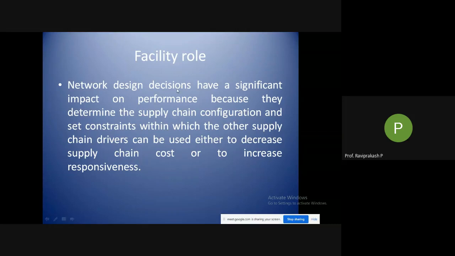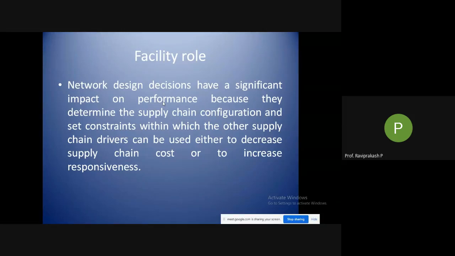Okay, so network design decisions have a significant impact on performance because they determine the supply chain configuration. So what kind of configuration you need to have in your supply chain, based on the role of the facility that you are assigning. Okay, this is very important for that. So you need to check what kind of configuration you need for a particular role of a facility, and set constraints within which the other supply chain drivers can be used